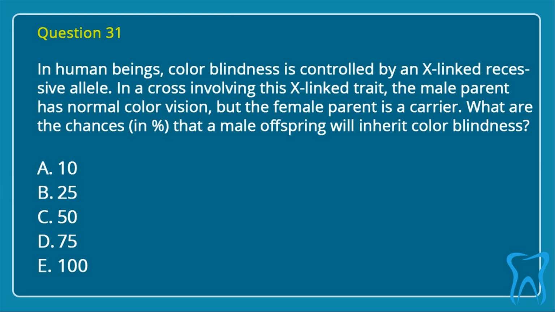Question 31. In human beings, color blindness is controlled by an X-linked recessive allele. In a cross involving this X-linked trait, the male parent has normal color vision, but the female parent is a carrier. What are the chances, in percent, that a male offspring will inherit color blindness? A. 10. B. 25. C. 50. D. 75. E. 100. Correct answer is C. 50.